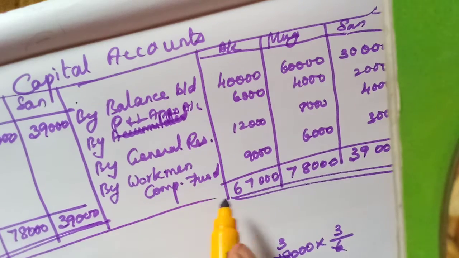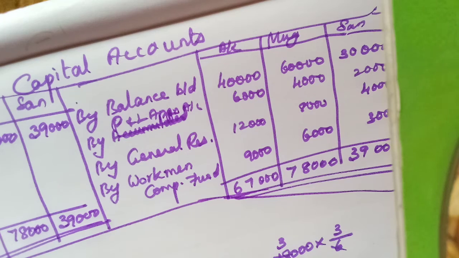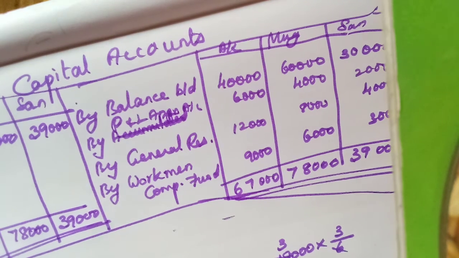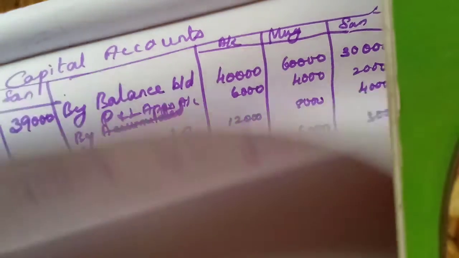Okay, this is the capital account. Here you can write by balance brought down also.